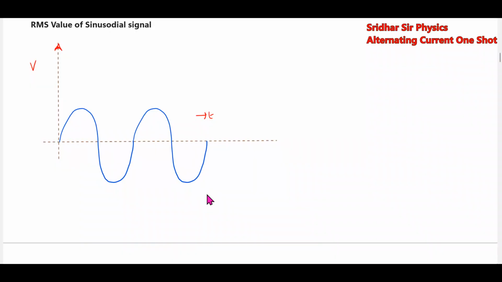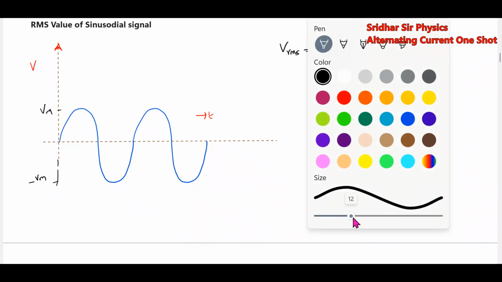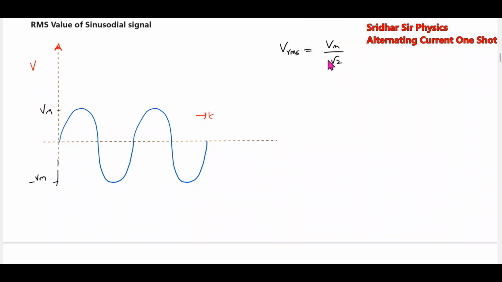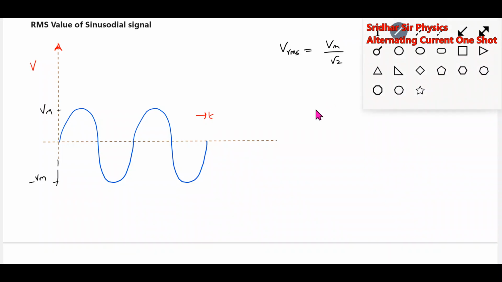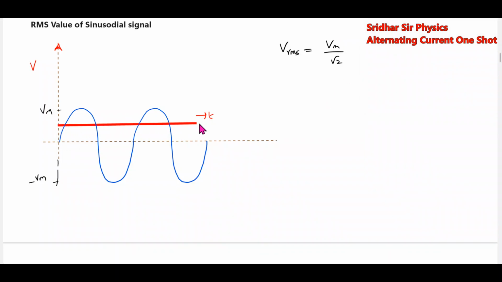Okay, now what is the RMS value of a signal with peak Vm and minus Vm? What is the RMS value of the AC signal? Just now we have discussed, it should be equal to Vm by root 2. Peak value is how much? Vm. The RMS value is Vm by root 2. This will be your V RMS.